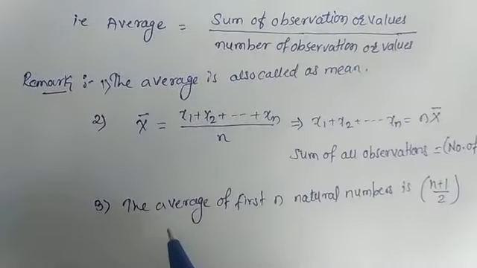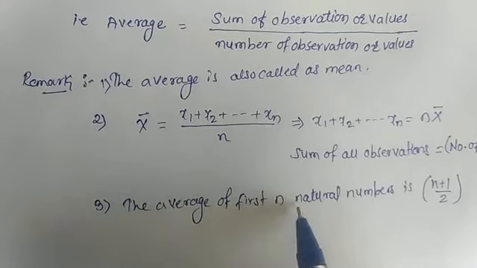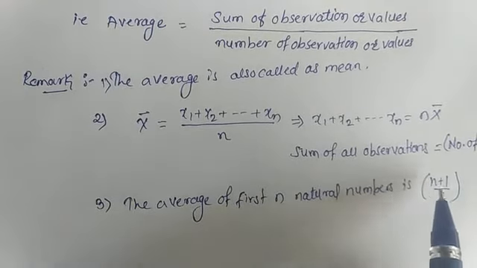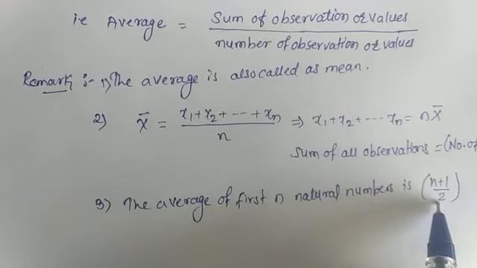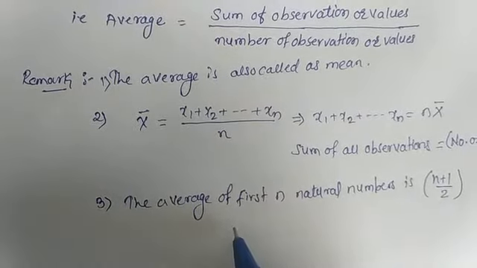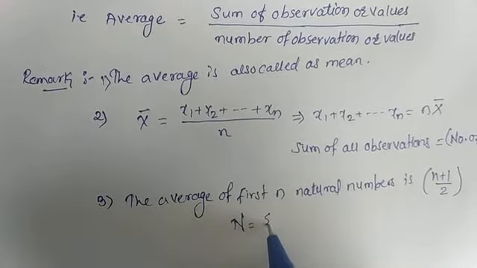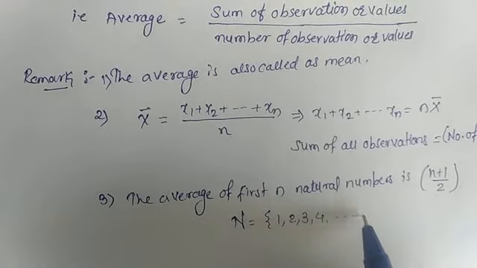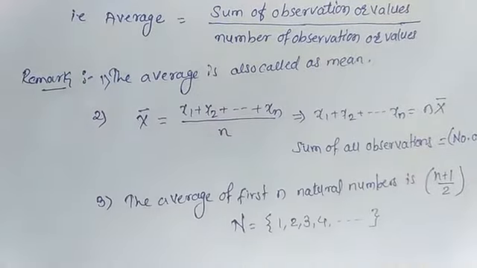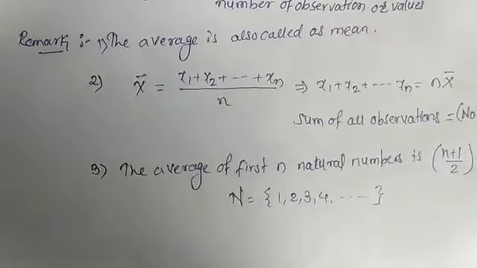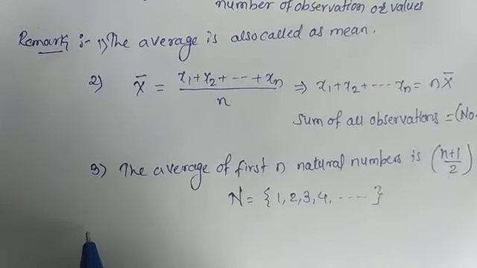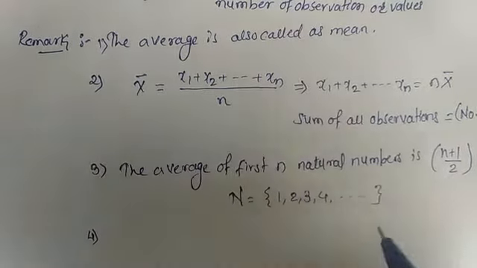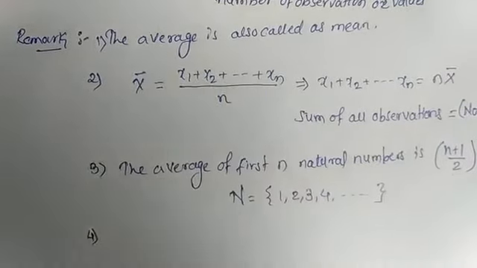The next remark is that the average of first n natural numbers is n plus 1 upon 2. Natural numbers means if we define n as a natural number, they are 1, 2, 3, 4 and so on, positive integers, which will be done in the next unit. In sets you will study about natural numbers, integers and more.